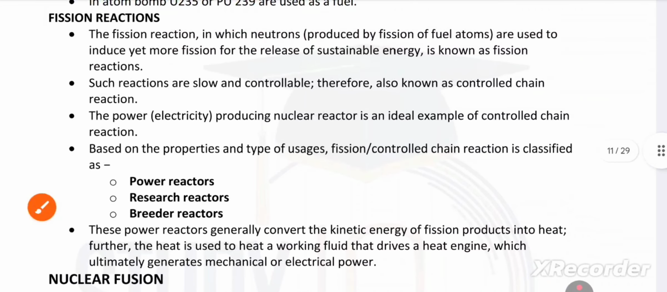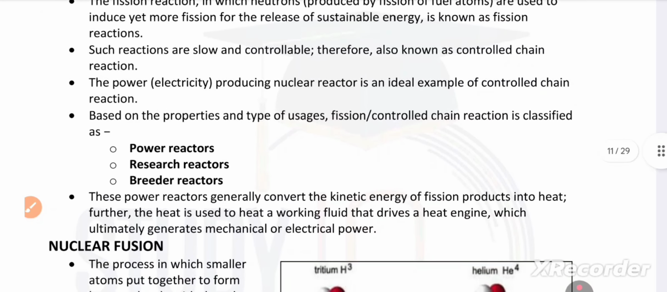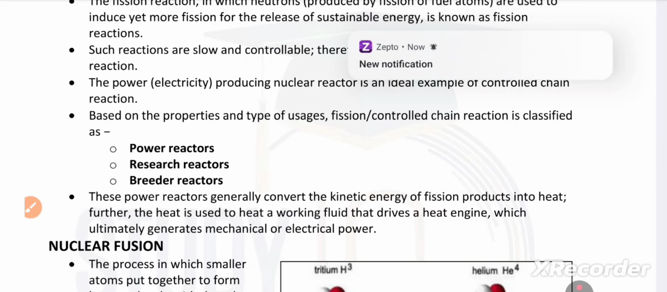Fission reaction. This is a reaction in which neutrons produced by fission of fuel atoms are used to induce yet more fission, for the release of sustainable energy, and is known as a fission reaction. Okay, it is used as renewable and sustainable energy, that is called a fission reaction. Such reactions are slow and controllable. They are also known as controlled chain reactions. Okay, the electricity-producing nuclear reactor is an ideal example of a controlled chain reaction.